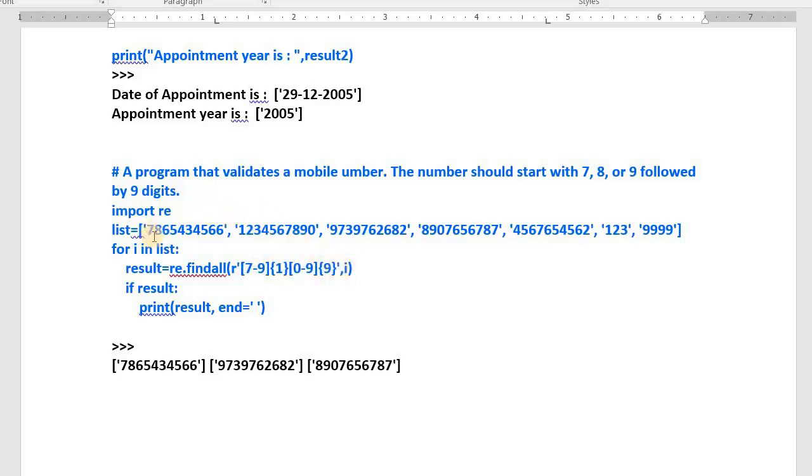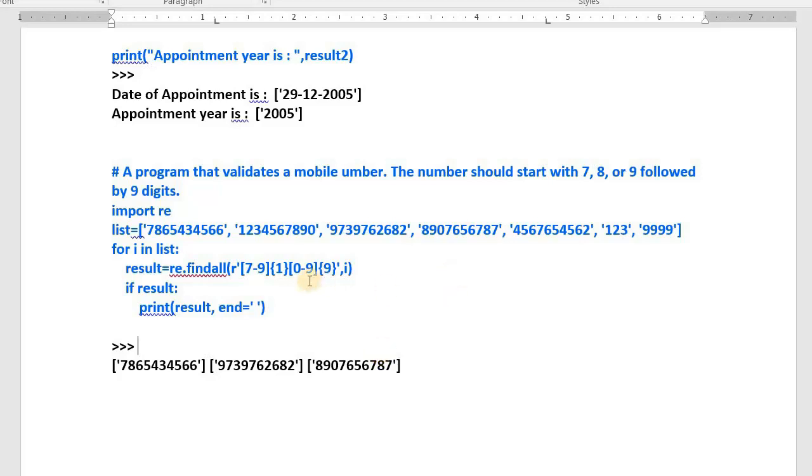From which one am I trying to match? From i. The first time it will be this value. Whether this pattern starts with 7, yes, followed by 9 digits, yes, this number will be taken and printed. Next one starts with 7 to 9, no. The next starts with 9, yes, followed by 9 digits, yes. Another starts with 8, yes. Another starts with 1, no. One starts with 9 but is not followed by 9 digits, that's why we won't get it. Like that, they will be extracted one by one and checked, and if it matches, we print it with one space between them. This is how to extract the mobile numbers from the given list of data elements.